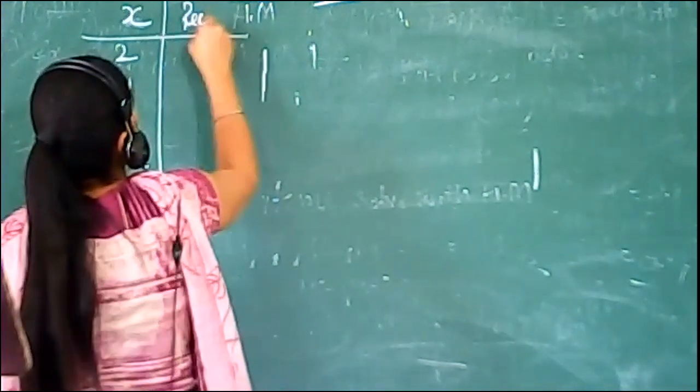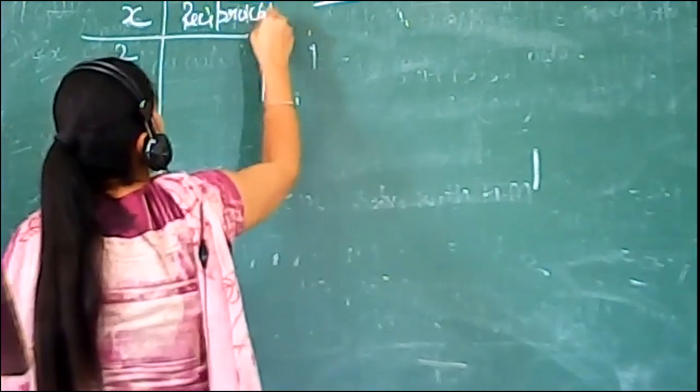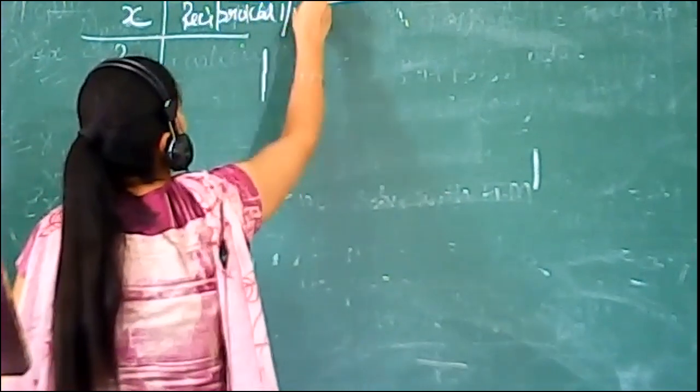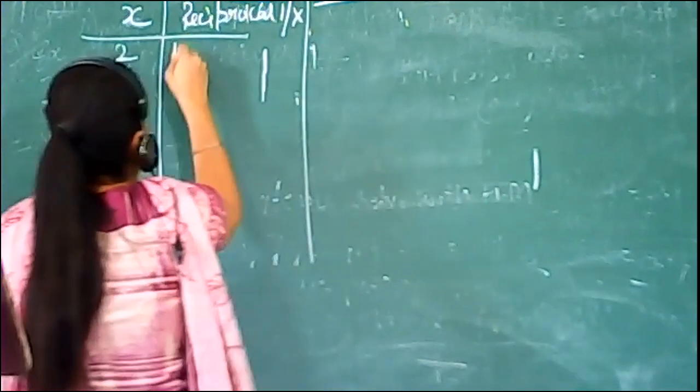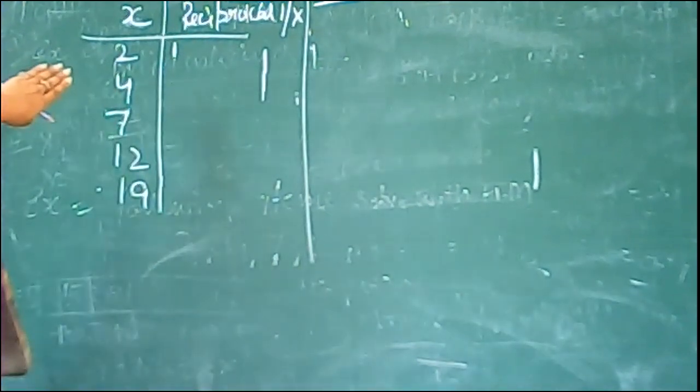So the reciprocal of this x series, that is 1 divided by x series.